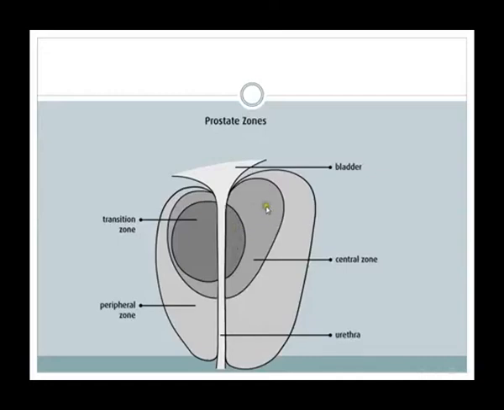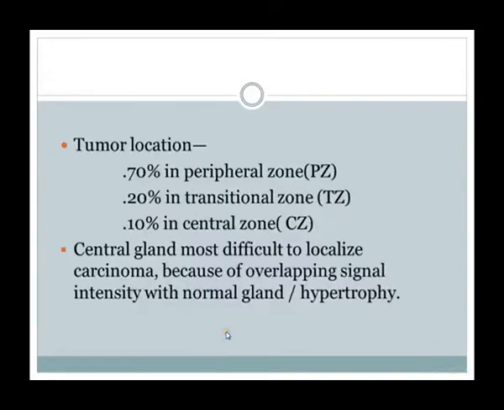Then the central zone, another zone, and third is the peripheral zone. This 70% contains the peripheral zone, which is also more common for tumor. So tumor is again located 70% in the peripheral zone, 20% in the transition zone, and 10% in the central zone. Central gland is the most difficult to localize carcinoma because of overlapping signal intensity with normal gland and hypertrophy.